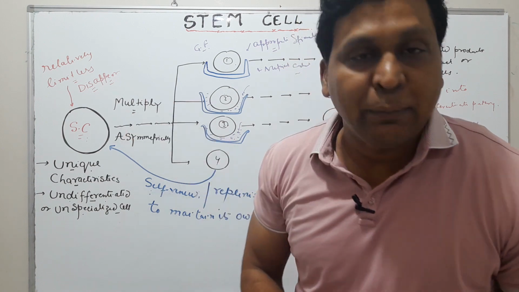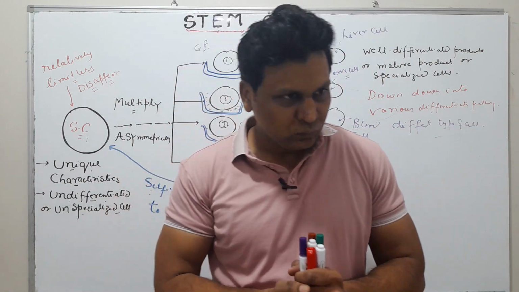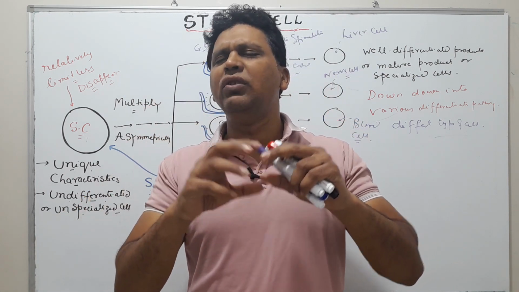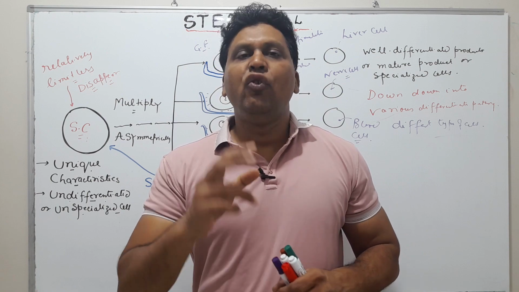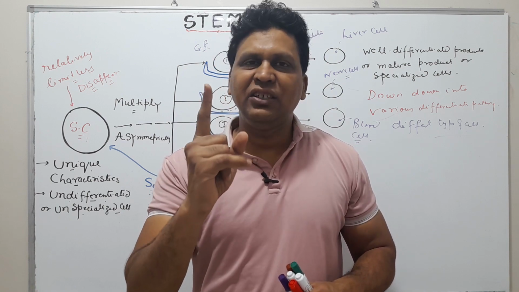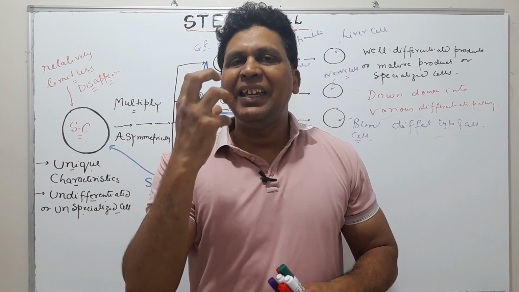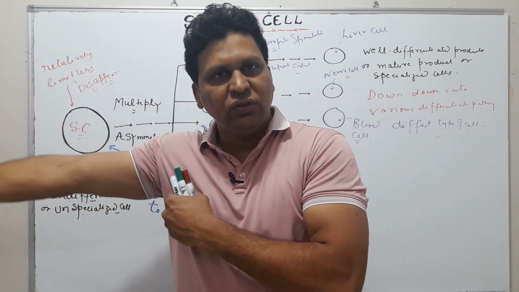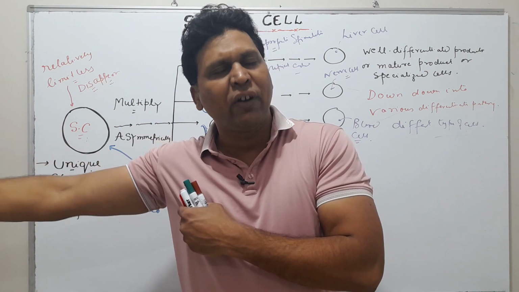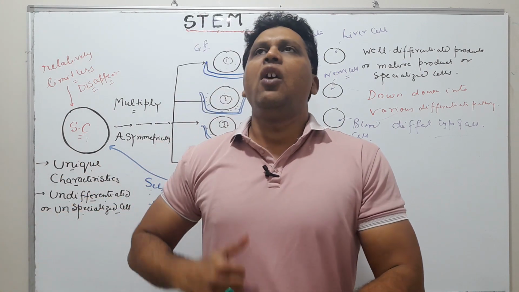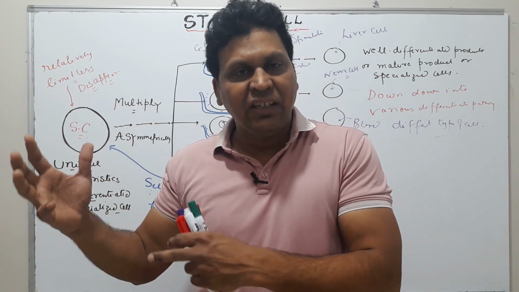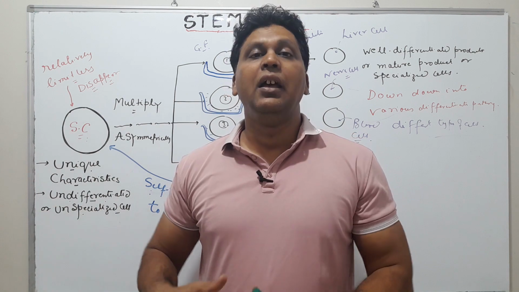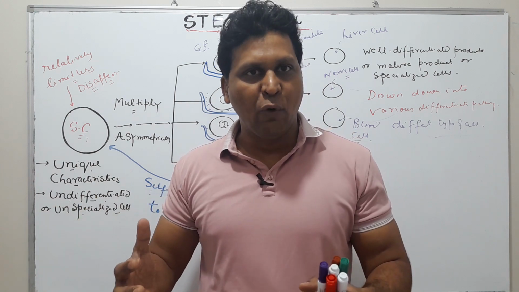So what is the stem cell finally? Stem cell has a very unique feature. It fulfills the two conditions. One condition is that it multiplies asymmetrically, and one set of group will go to produce well mature product, well differentiated product, or well specialized cells, just like liver cell, nerve cell, heart cell, blood cell, any cell in our body.